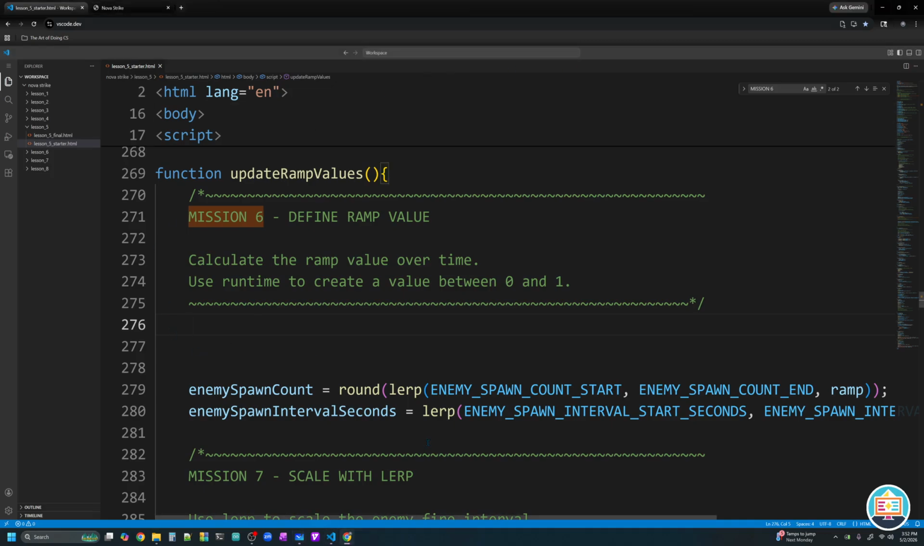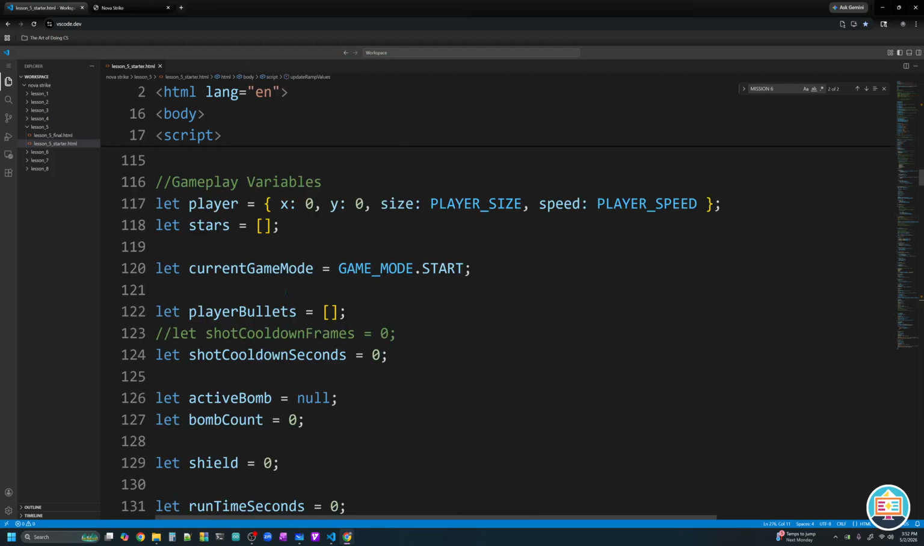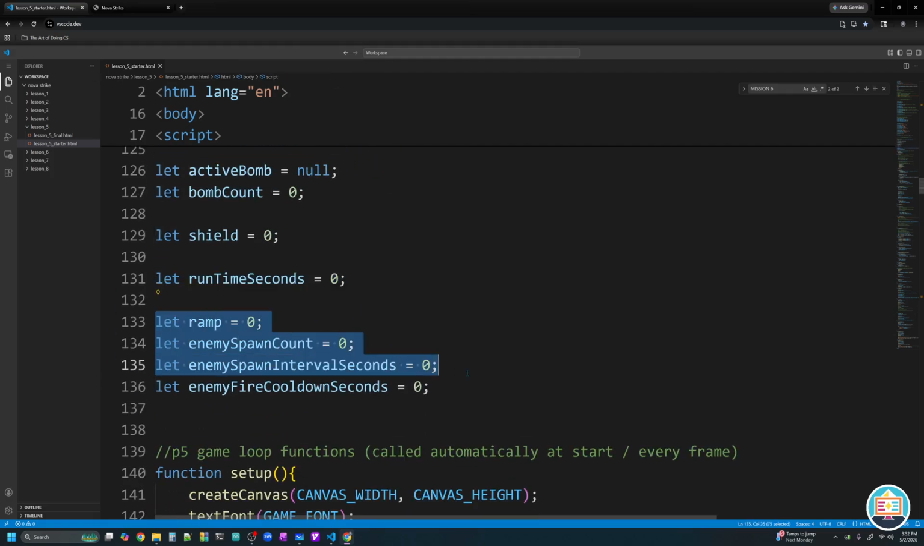So we're going to define our ramp value. If you remember, we have a variable called ramp. In fact, let's go look at our variables here for this system. So I'm going to just jump to our gameplay variables. Here was runtime seconds. We already implemented that. And now I have 4 more variables for our gameplay variables. Ramp, which is going to be a number between 0 and 1.